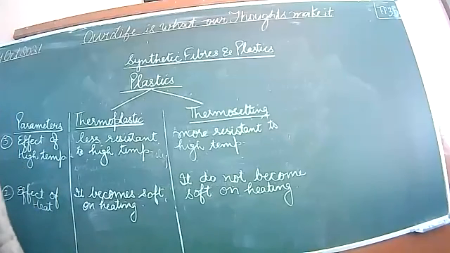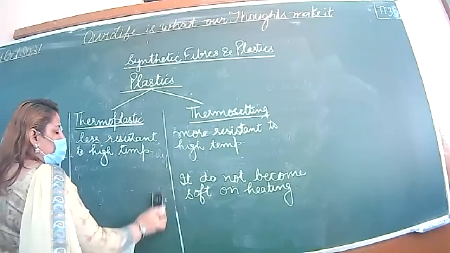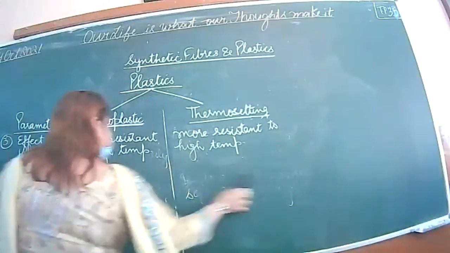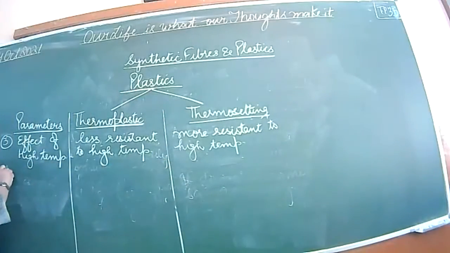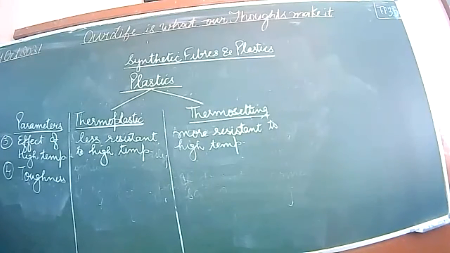Next point, toughness. We are talking about strength. So thermoplastics are not tough, whereas thermosetting plastics are more tough.